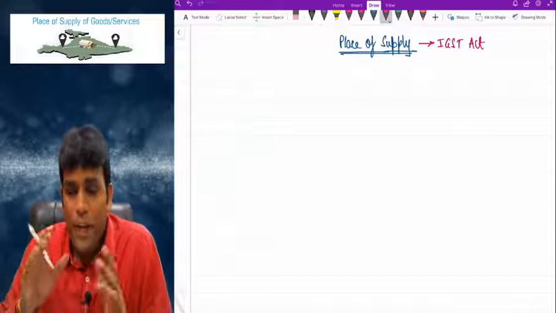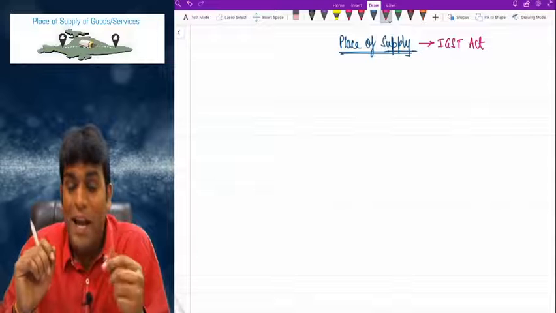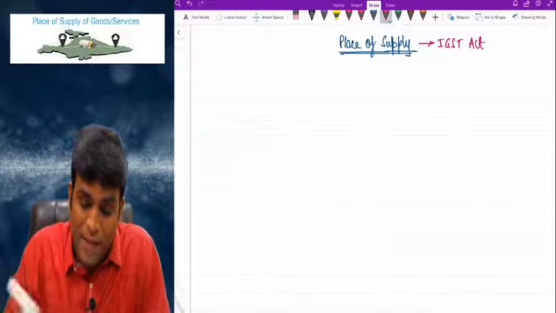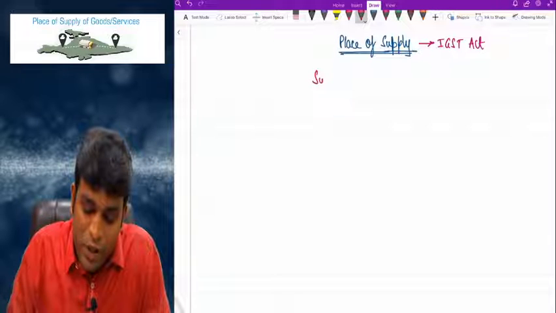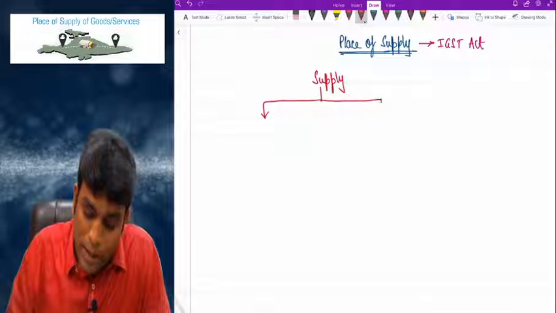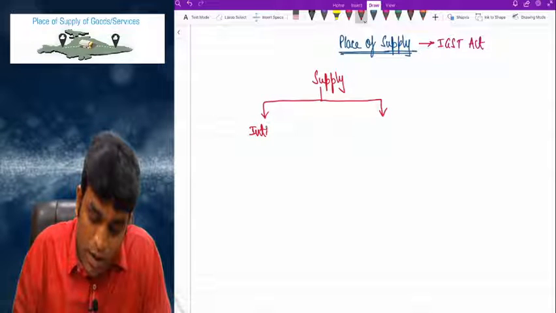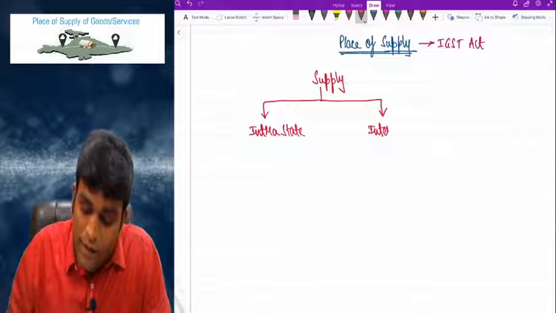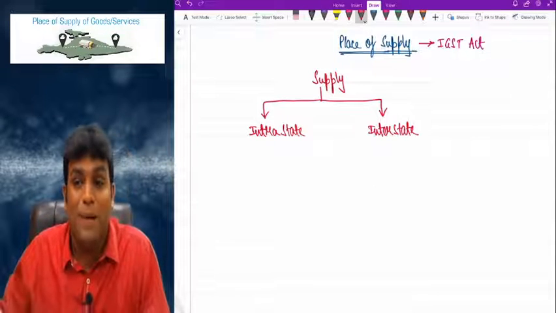So now, to explain this concept of place of supply, let me first tell you one very interesting point, my dear friends. If you remember, I taught you in the initial days of GST that we have got two types of supply: intra-state supply and interstate supply.